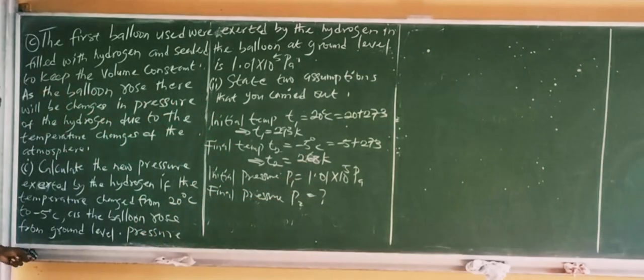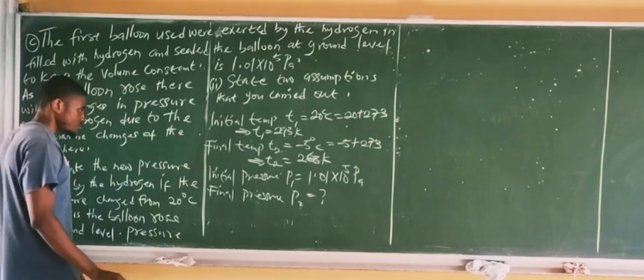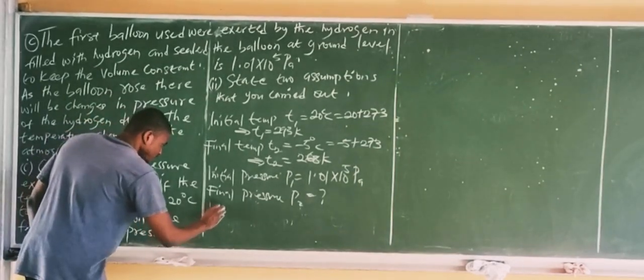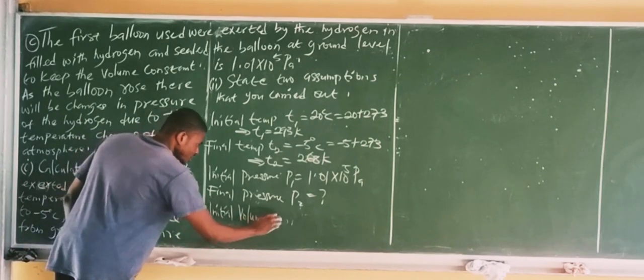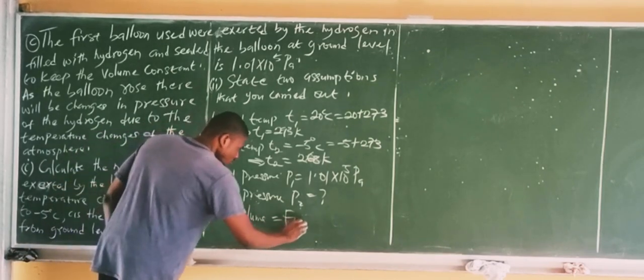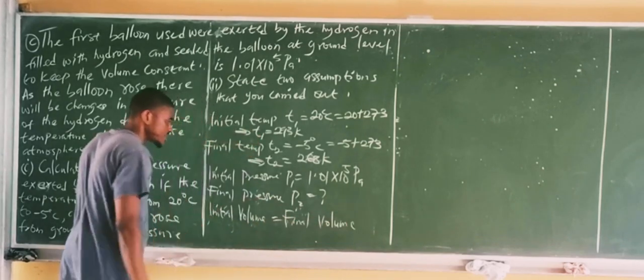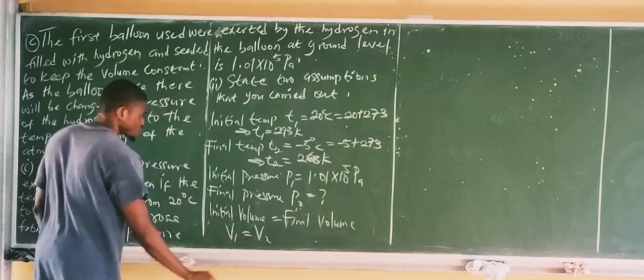Now remember, we said the volume is kept constant. If the volume is kept constant, it means the initial volume and the final volume are the same. So the initial volume is equal to the final volume. So the volume is actually kept constant, which means that V1 is equal to V2.